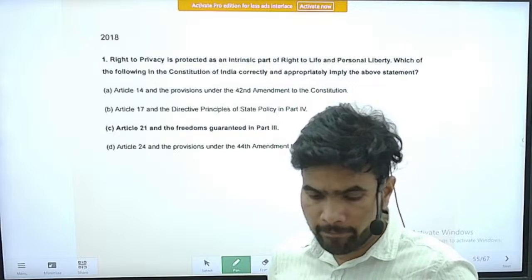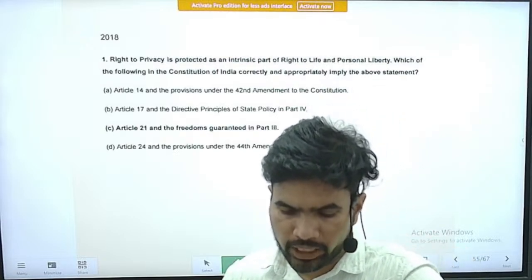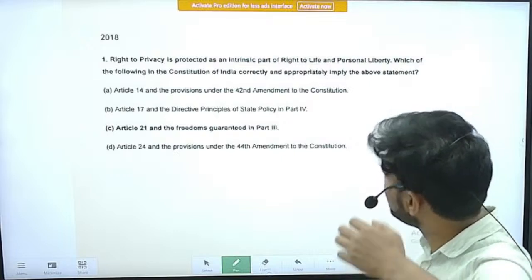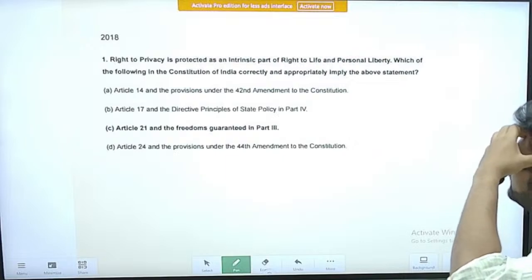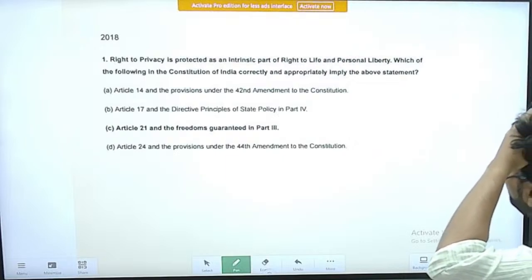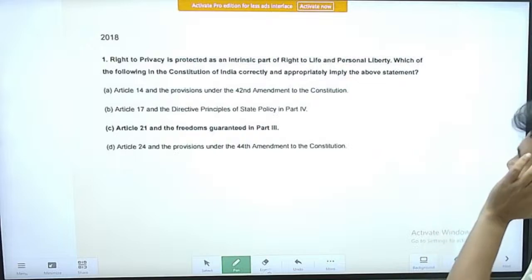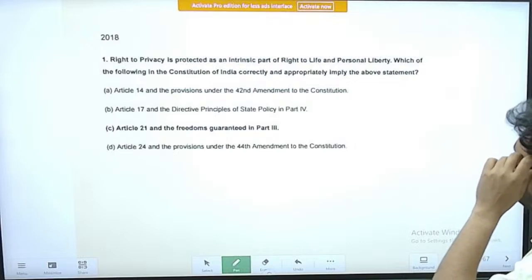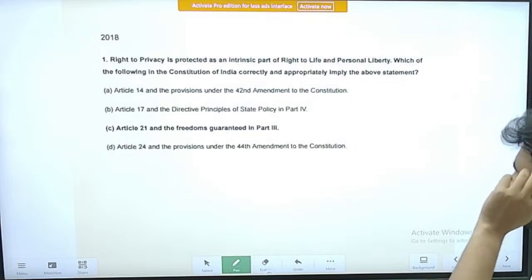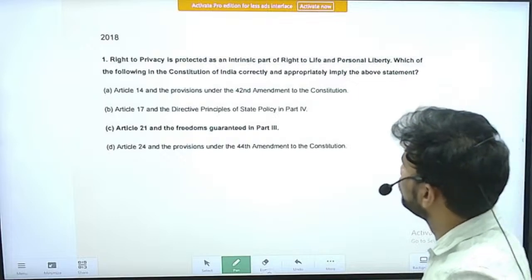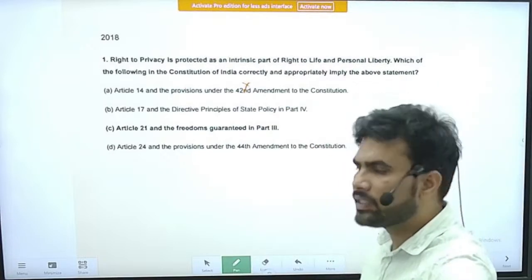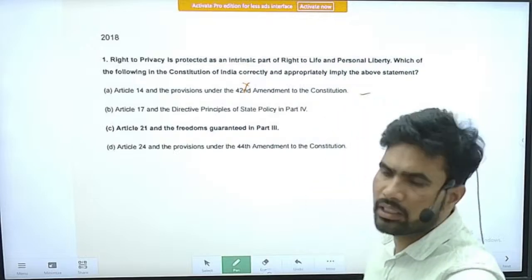2018, first question: right to privacy is protected as an intrinsic part of right to life and personal liberty. Which of the following in the Constitution of India correctly and appropriately imply the above statement? Statement A: Article 14 and provisions under the 42nd Amendment to the Constitution. The 42nd Amendment is not at all related to the right to privacy. So you can straight away eliminate the statement.